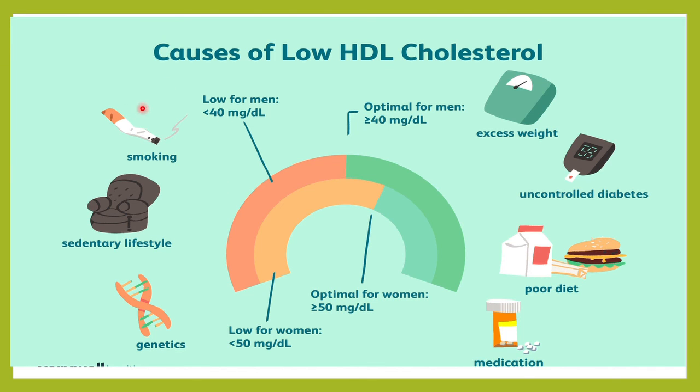If the patient has uncontrolled diabetes, he can have low HDL. If the patient has chronic kidney disease, he can have low HDL. If the patient has hyperthyroidism, then there can be low HDL. If the patient is on certain medications like thiazide diuretics, beta blockers, anabolic steroids, progesterone hormones, etc., then there can be low HDL. And certain genetic mutations, as we saw, like familial apoA-I gene mutation or LCAT gene mutation, etc. All these can cause low HDL levels in the body. So that was about the causes for low HDL levels.